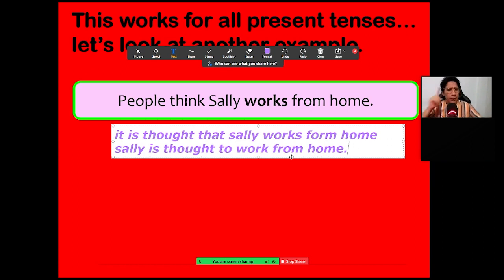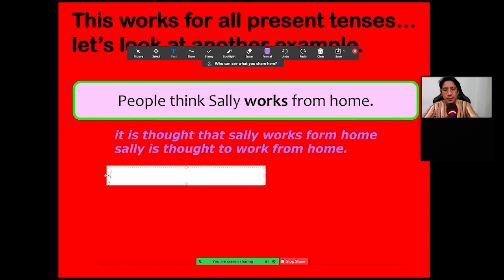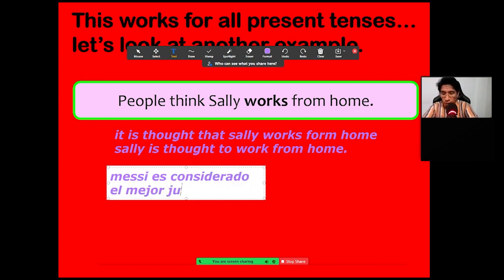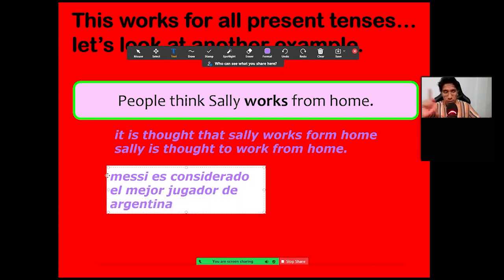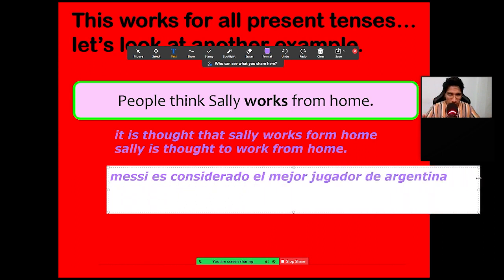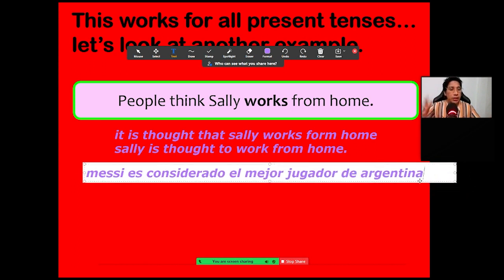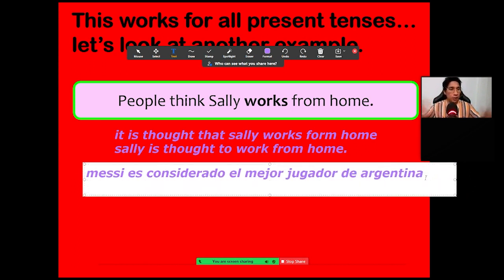Ajá. Okay. Por ejemplo, un ejercicio para ti. Messi es considerado el mejor jugador de Argentina. Okay? Nowadays. So you can say, is this a general thought or not? What do you think? A lot of people think that, right?